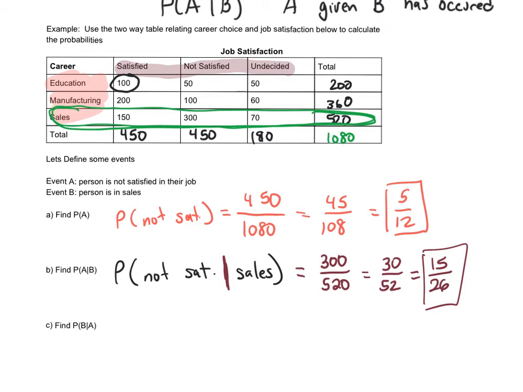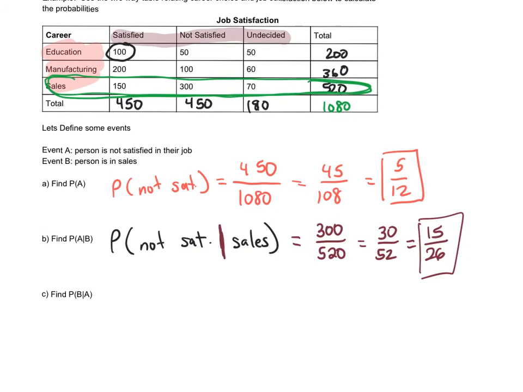Now this next one looks similar to the one we just did, but it's actually backwards. The B comes first and the A comes second. So this is going to be the probability that someone is in sales given they're not satisfied with their job. So if we look at the people that are not satisfied, now we're just looking at the people in this column because we know the person is not satisfied.